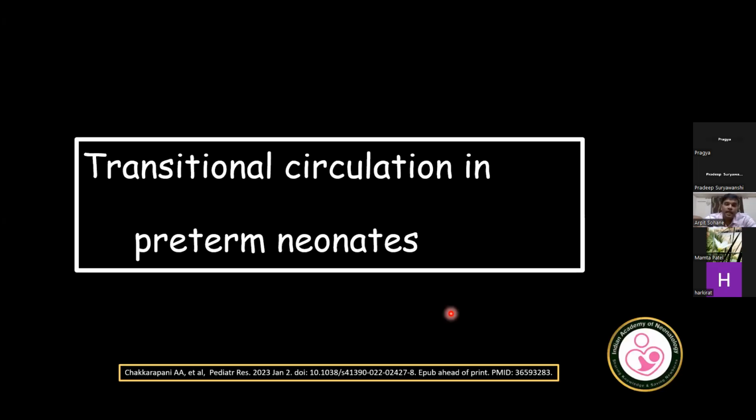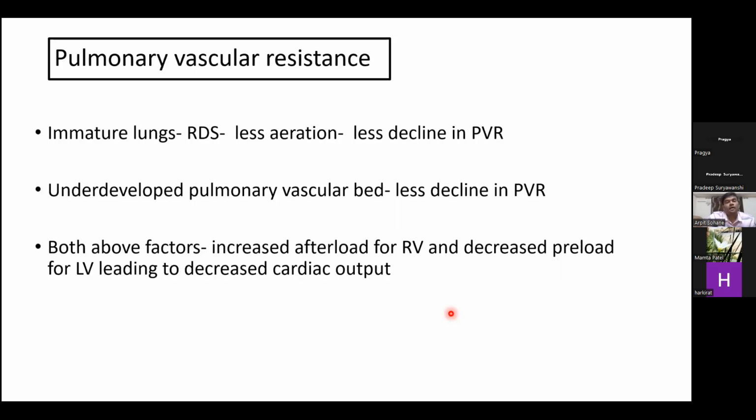Now, the preterm neonates may find some difficulty in transition because of some salient features in them. The preterm neonates are more likely to have respiratory pathologies like respiratory distress syndrome, which makes their lungs less aerated, and the pulmonary vascular resistance does not decline as we expect it to. There is also an underdeveloped pulmonary vascular bed, which again leads to less decline in the pulmonary vascular resistance.